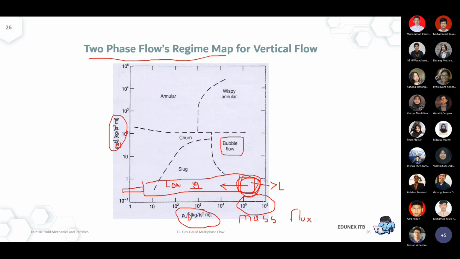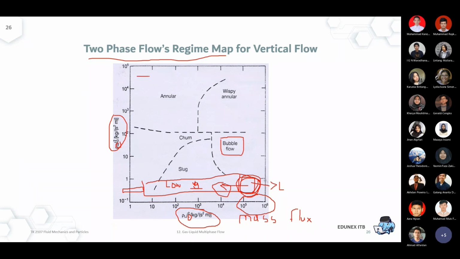Okay, again, if the example is from the oil fields and you live somewhere around Riau, maybe you remember your childhood where the oil production was very, very huge, but now it's declining because of the reservoir and so on. So over time, maybe because of the decrease of the oil production from the well, it shifted from a bubble flow regime to the slug regime, because the gas is still more or less the same, but what we have is a decrease in flow rate. Okay, so that's one example.